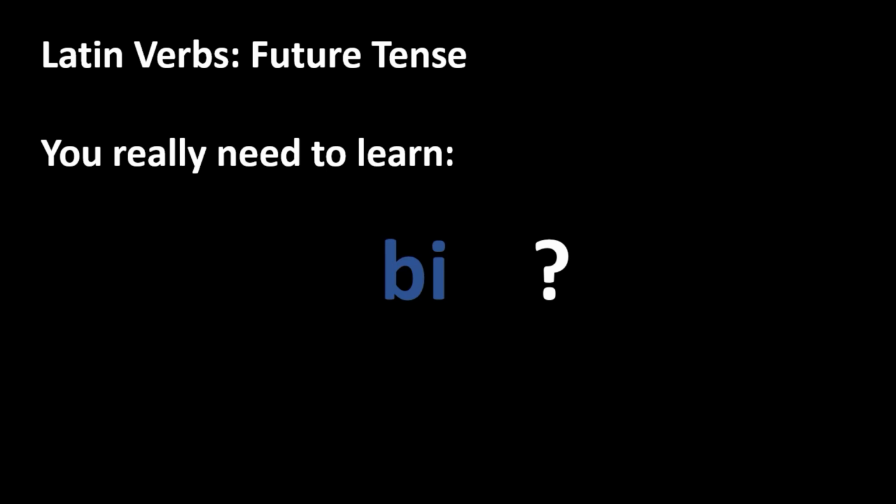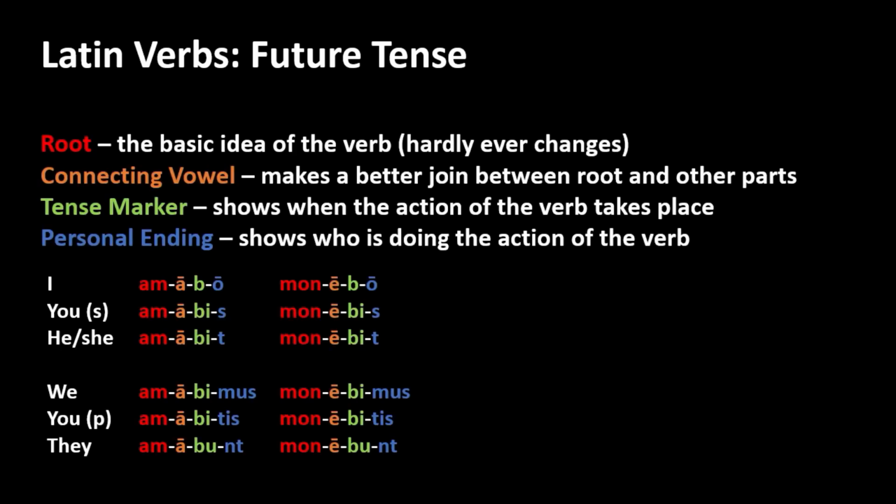Sadly, it isn't as easy as that. For whatever reason, and this has to do with the evolution of Latin before it became a written language, the future tense is not as simple or as regular as the imperfect. Let us move to audio type verbs.